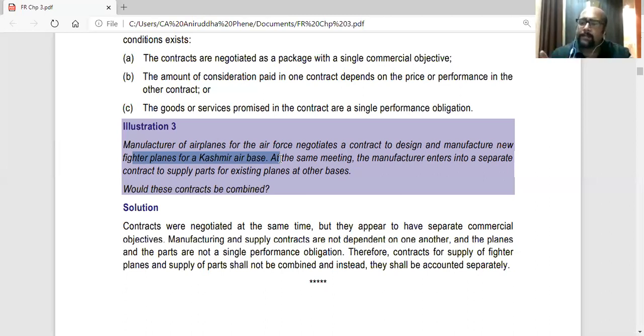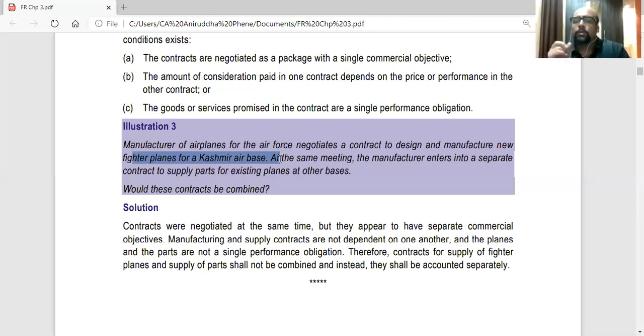Now, these contracts are definitely negotiated at the same time. Okay. But their objective is different. One is to design and manufacture planes. Other is to supply parts. Okay. These are actually different objectives. Plus, the base is different. The manufacturing design is happening at Kashmir and supply will be at other bases. Maybe in Punjab or somewhere else. So these cannot be combined logically.